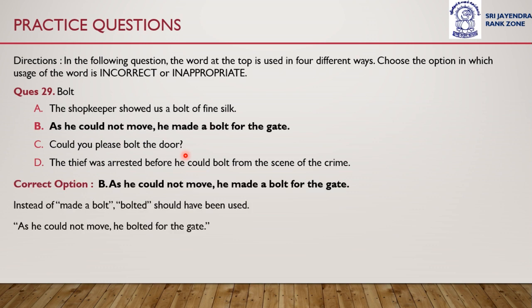The correct answer is option B. As he could not move, he made a bolt for the gate. Instead of made a bolt, bolted should have been used. Okay. As he could not move, he bolted for the gate. That is the correct usage. But he made a bolt for the door is incorrect. So option B is the incorrect usage of the word bolt. Correct option is option B.